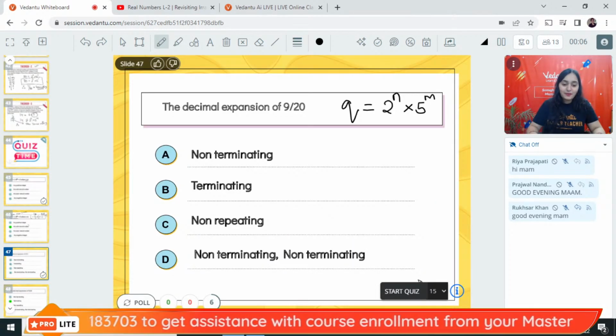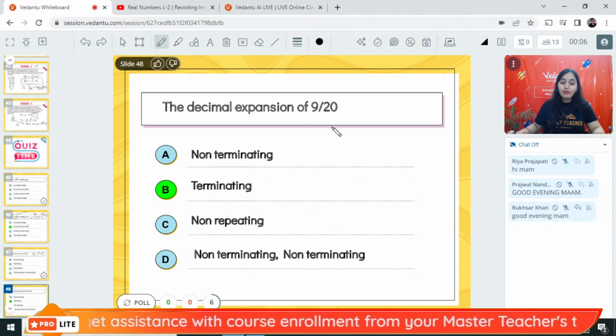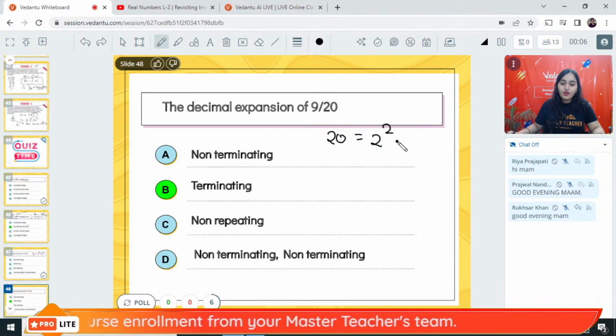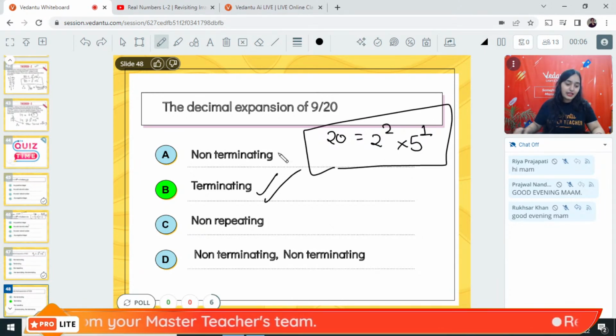Full on Diwali vibes. And it is terminating because 20 can be written as 2 to the power 2 into 5 to the power 1. So therefore it is terminating.